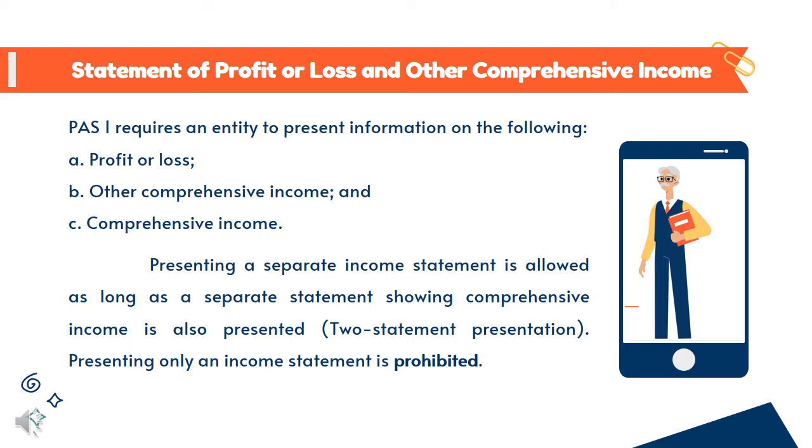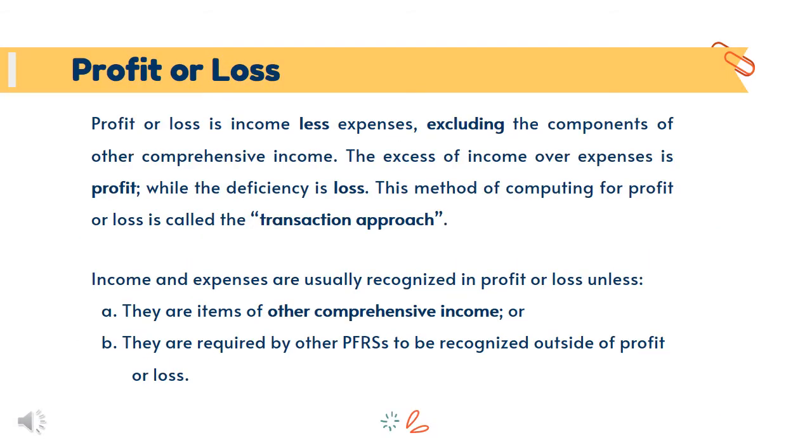pinapakita ang comprehensive income. Para makuha natin ang profit or loss, ima-minus natin ang income sa expenses, excluding the components of other comprehensive income. Profit ang tawag sa excess of income over expenses, at loss naman kapag deficiency. Transaction cost naman ang tawag sa ginagamit na method sa pag-compute ng profit or loss.